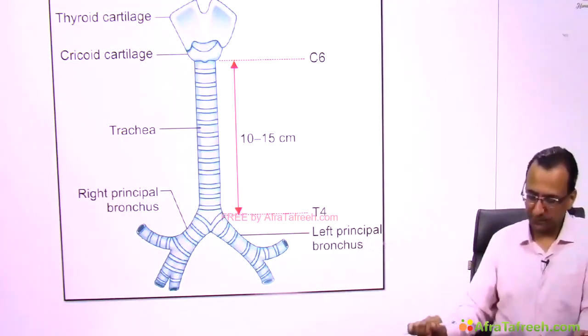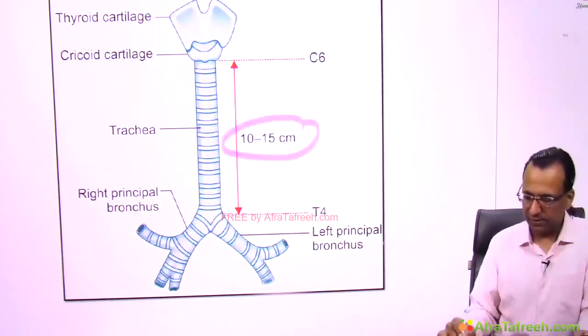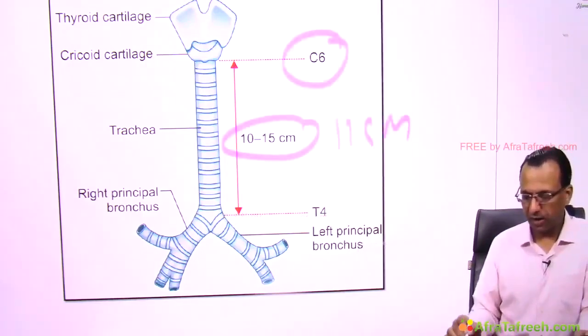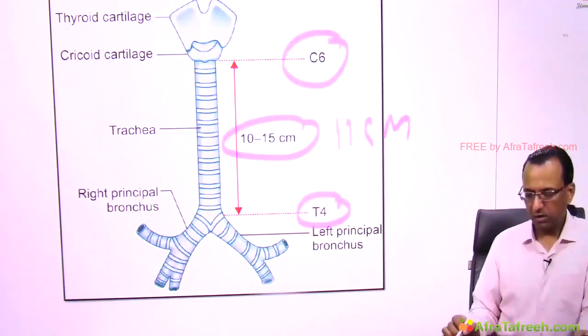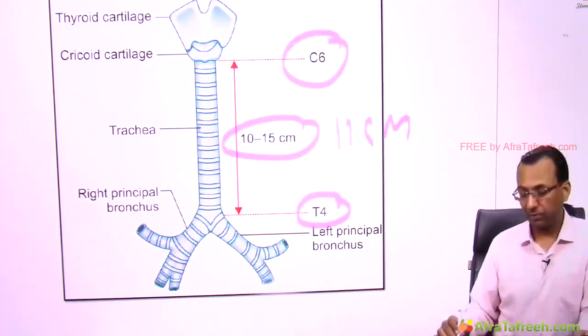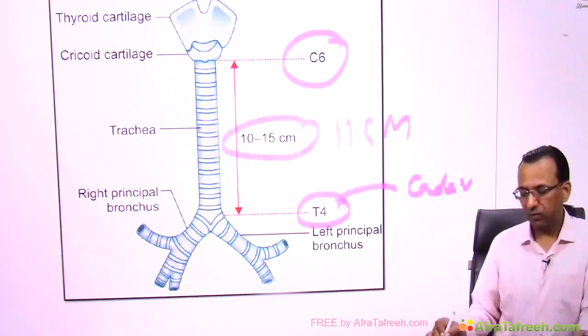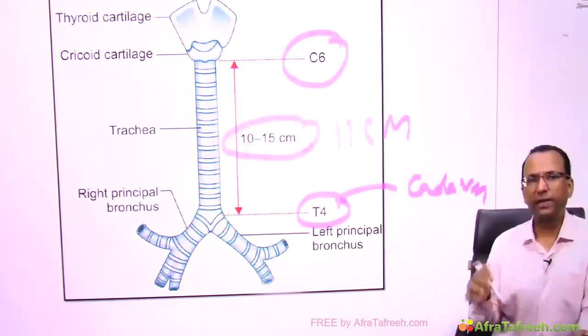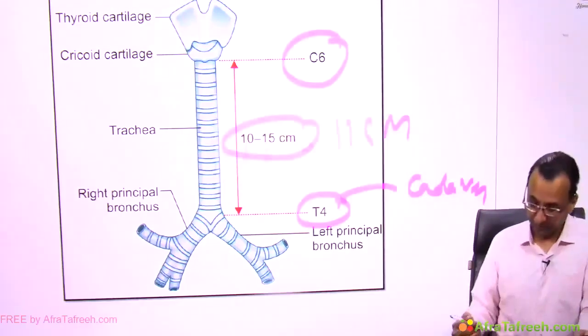Bifurcation, there is a carina. So first of all, the trachea is 11 centimeter in extent. Lower part of C6 vertebra to lower part of T4 if it was a cadaver. And what if it is a normal adult, living subject? Disc between T4 and 5. T4 is cadaver.